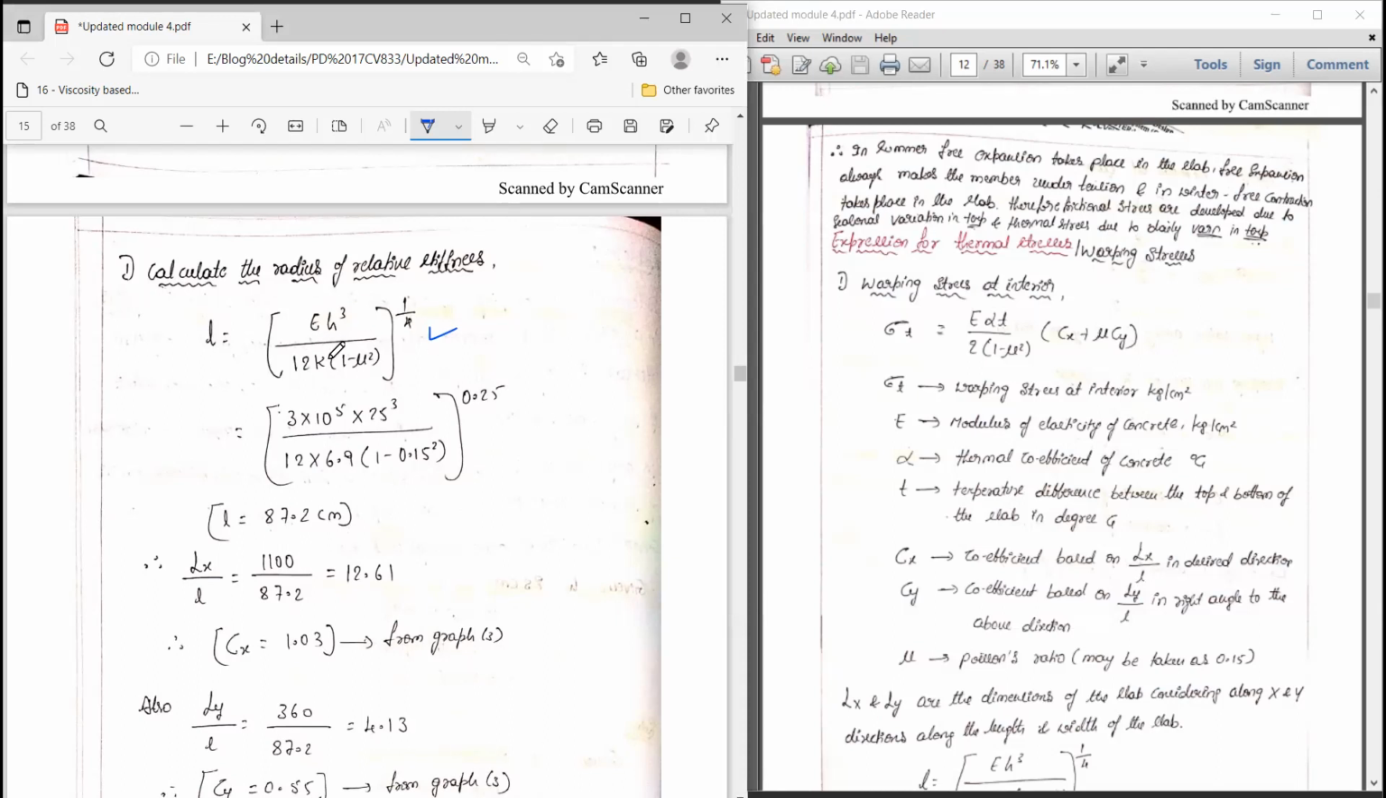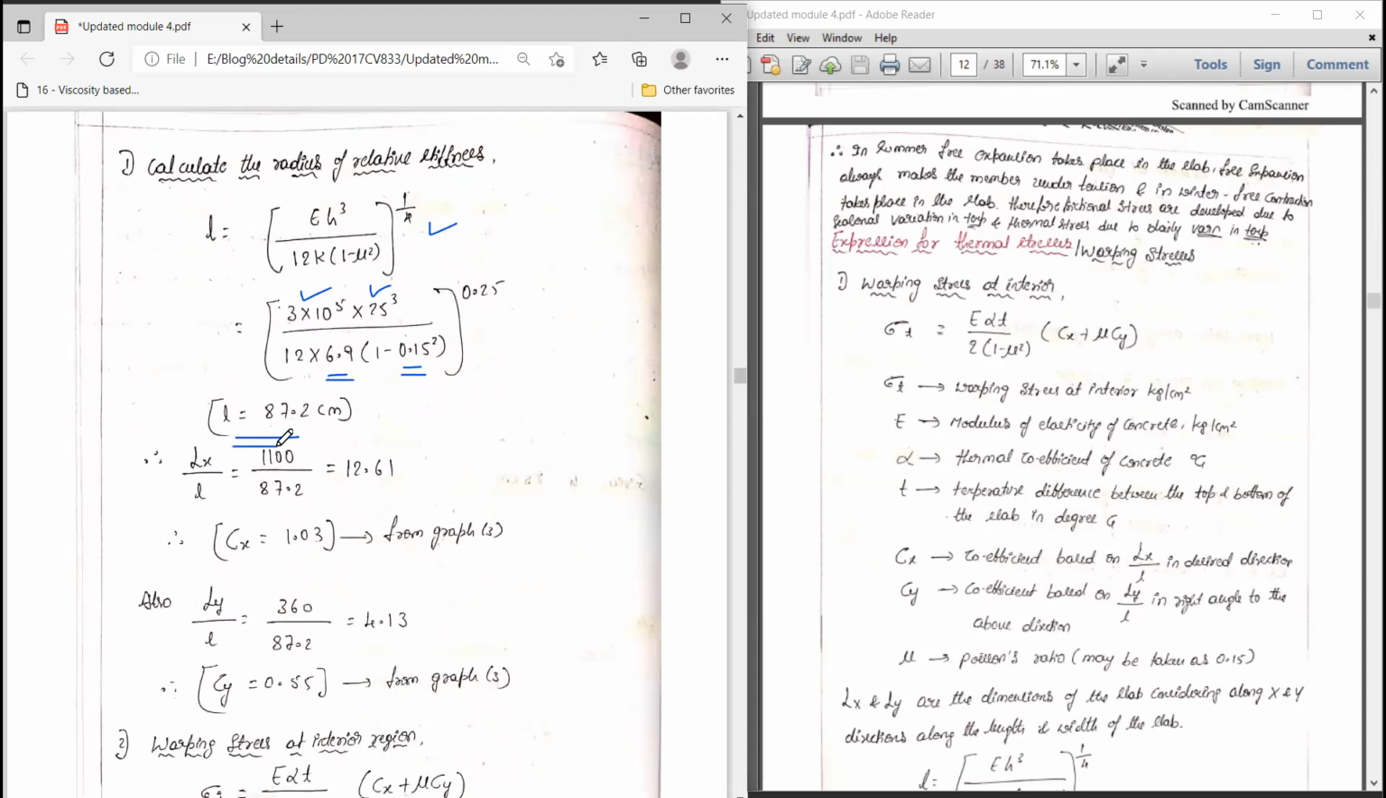Where did we get this formula? This is the Westergaard stress equation. He had given that formula: L equals [E H cube divided by 12 k into (1 minus mu square)] to the power of 1 by 4. So in the problem, all the data is available. E is 3 into 10 to the power of 5, the thickness of the pavement is 25, the modulus of subgrade reaction is 6.9, and the Poisson ratio is 0.15. See, all the data is available.